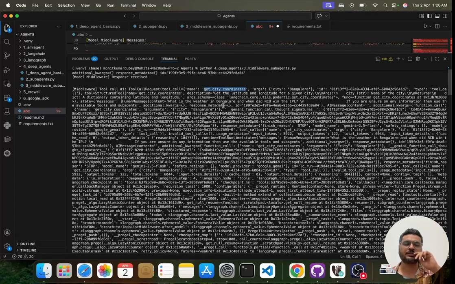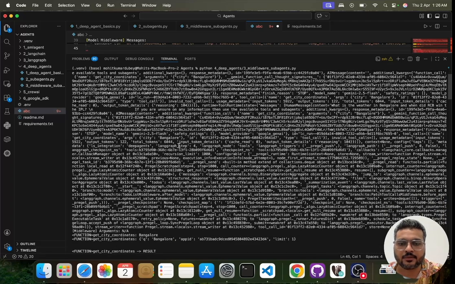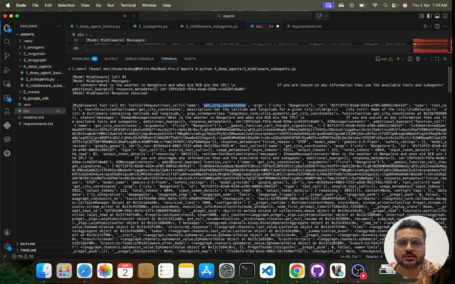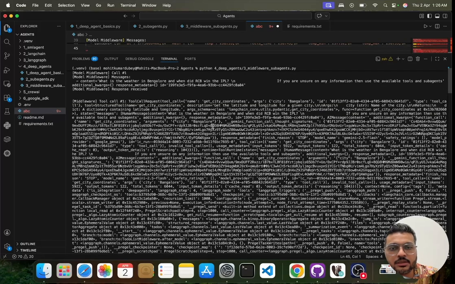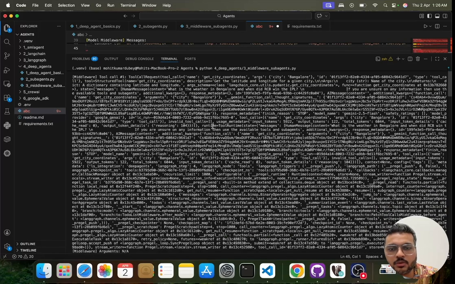So you can see that every time it is able to identify that it cannot directly get the weather of a city. First it needs to get the coordinates of the city, and then only can it get the weather, right? So the first tool call will be this, it will hit it and get the results, and those results will then be passed to the next tool call. You can see all the details it is trying to put over here.